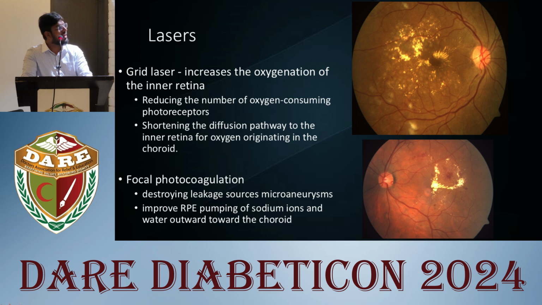Grid laser is placing laser spots 500 microns away from the macula, which are subthreshold in nature, one spot in distance. The mechanism by which grid laser works is increasing the oxygenation of the inner retina, reducing the number of oxygen-consuming photoreceptors, and shortening the diffusion pathway to the inner retina.